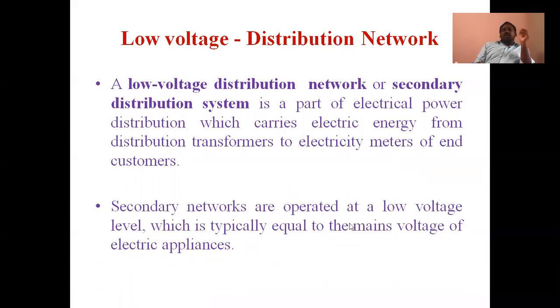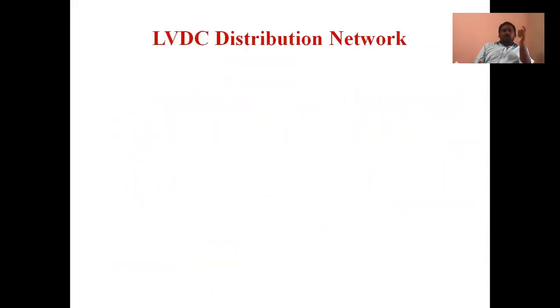Secondary networks are operated at a low voltage level, which is typically equal to the mains voltage of the electrical appliances, our main power supply voltage. So here, in this low voltage distribution network, two types of systems are there. Those are LVDC first, low voltage direct current distribution network. That means low voltage direct current is applicable for special applications, which are taken from renewable energy sources, that is from microgrids or nanogrids.